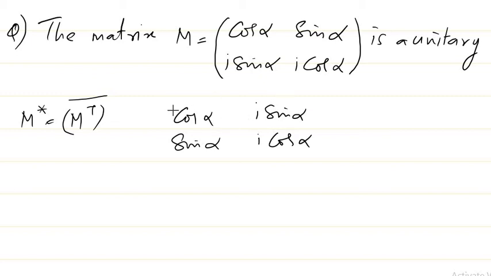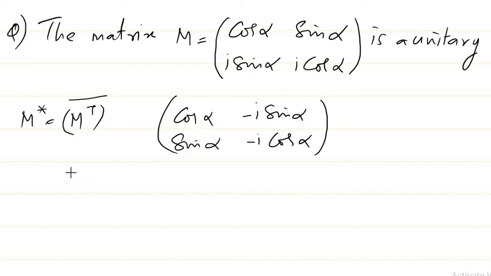And if I take the conjugate, that means the conjugate of every entry, so here the conjugate of cos alpha is again the same thing, as it's a real value. If I take the conjugate here, it becomes minus i sin alpha. Here if I take the conjugate, I get sin alpha. Here, I get minus i sin alpha, right? These are complex numbers, and I'm taking the complex conjugate itself, so I get something like this.